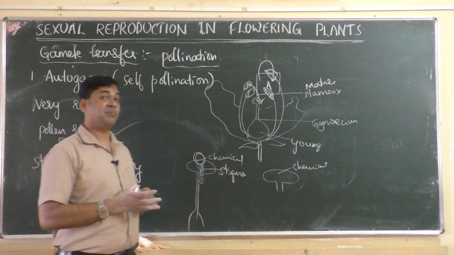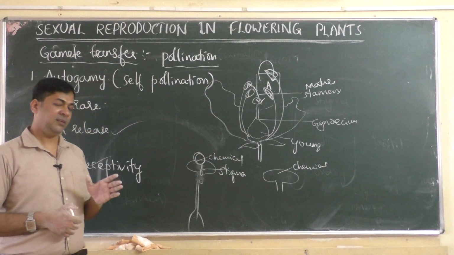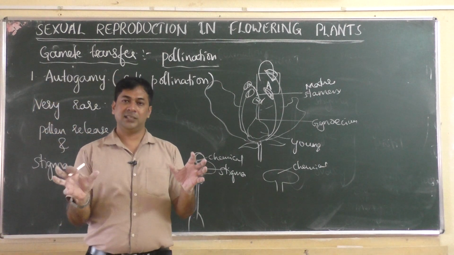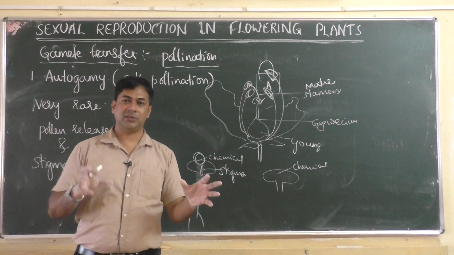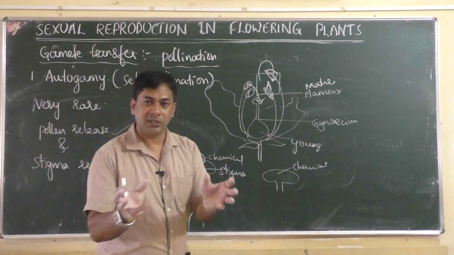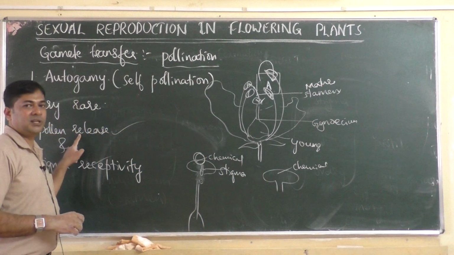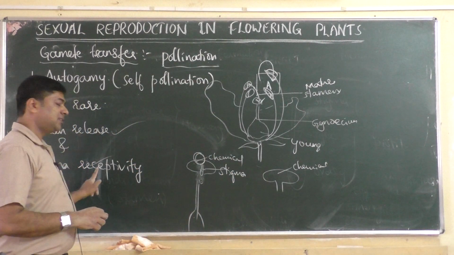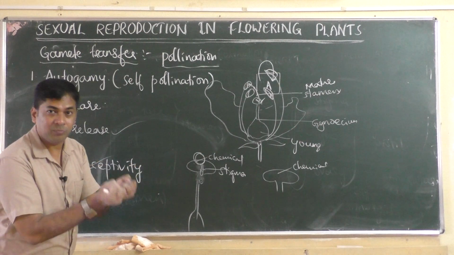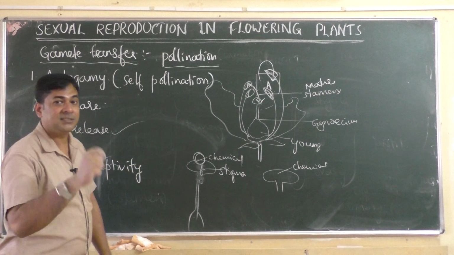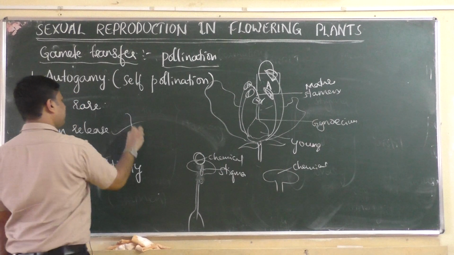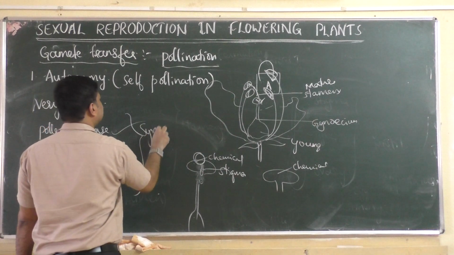So when can self-pollination happen? When the anther and stigma both mature. Androecium and gynoecium both mature at the same time, and the release of pollen grains from the anther and the stigma being ready to receive them should happen at the same time. That is called synchronization.